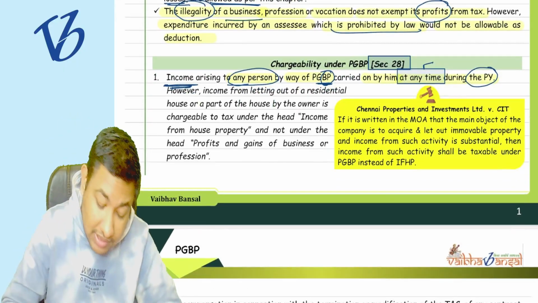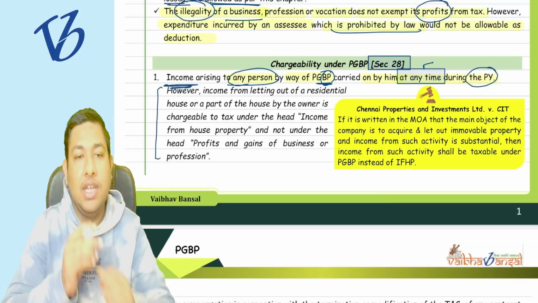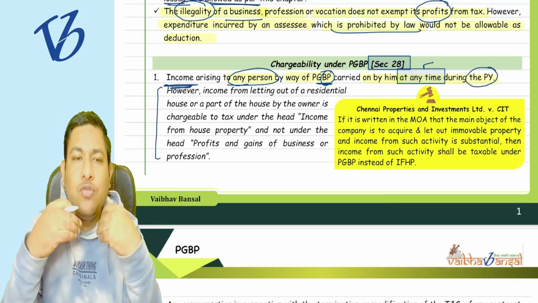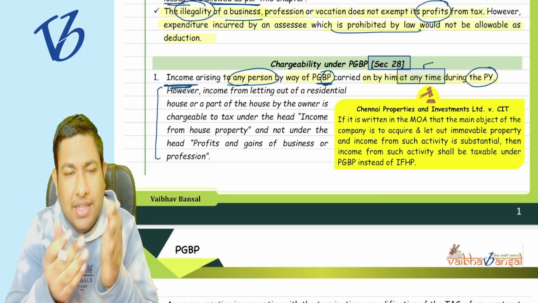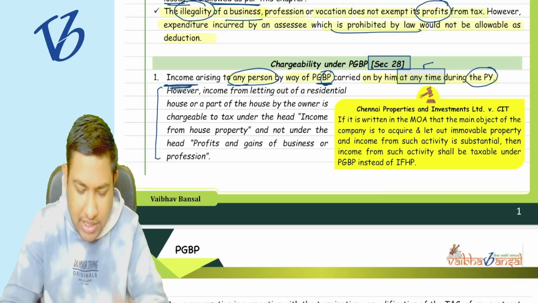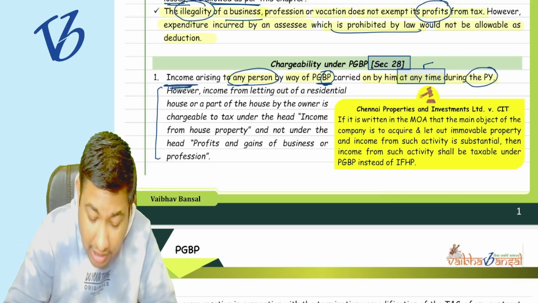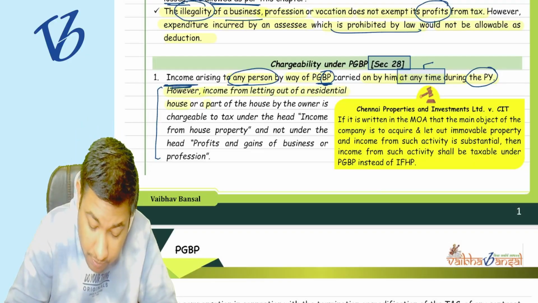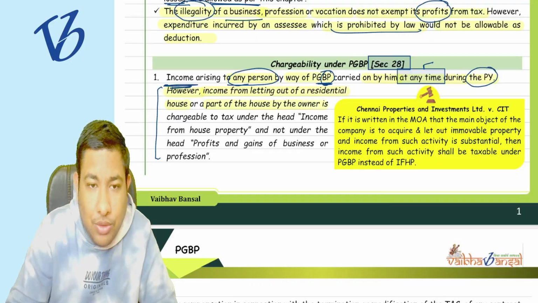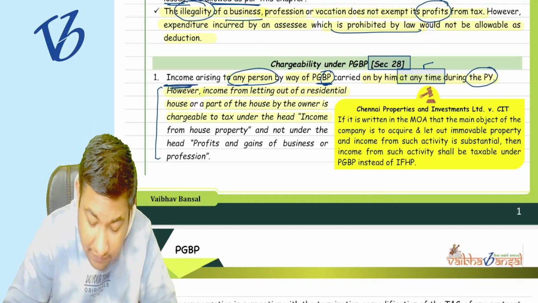Yes. Now, there was an ambiguity in this particular point, which was further clarified by the department and the finance ministry itself in the budget. What they said is that, however, income from letting out of a residential house or part of the house by the owner is chargeable under the head income from house property.